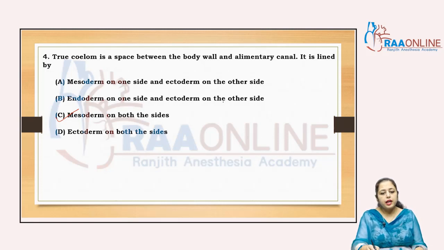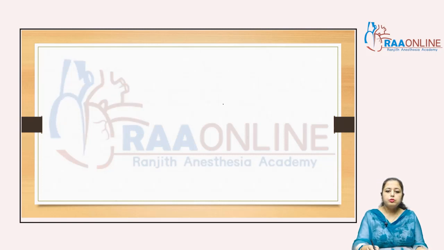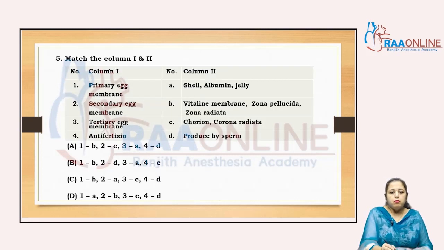These mesoderm, ectoderm and endoderm are the germinal layers which are formed in the late gastrulation stage, right? Which are formed in the late gastrulation stage. Now come to the next question. Match the column. In column 1, right, these are the egg membranes actually, and these are the examples, right?